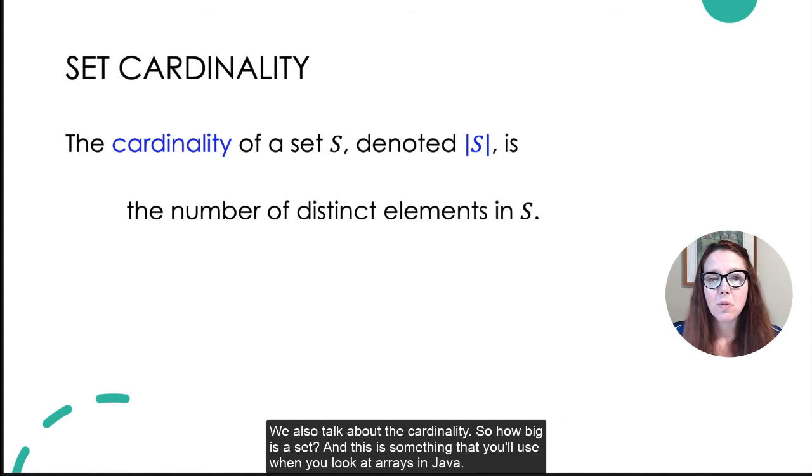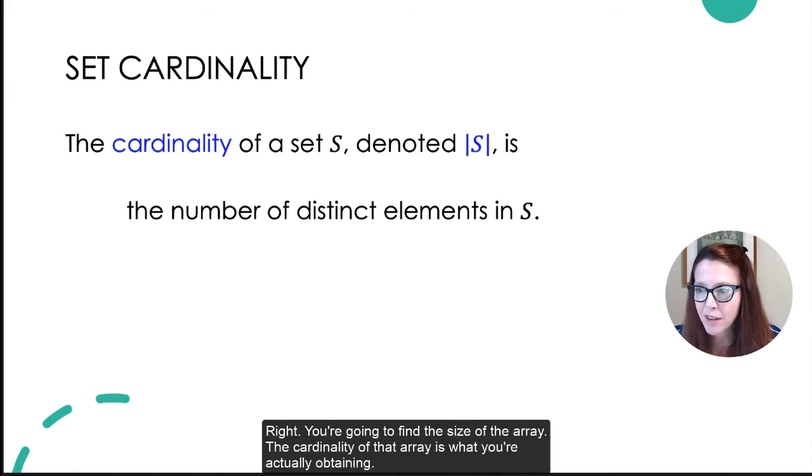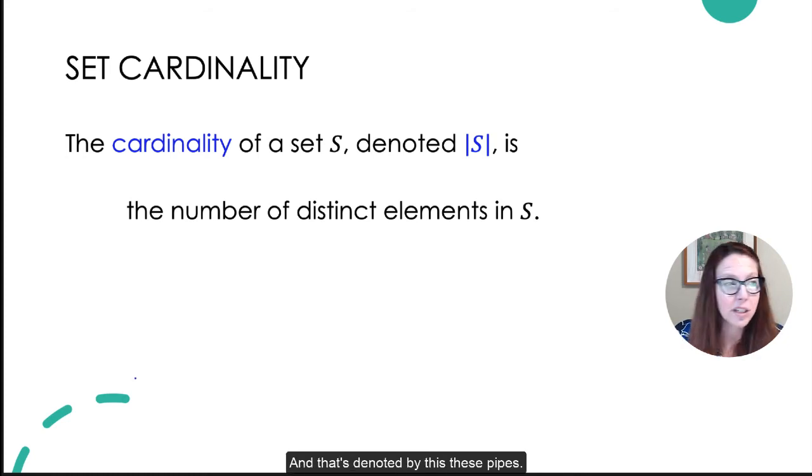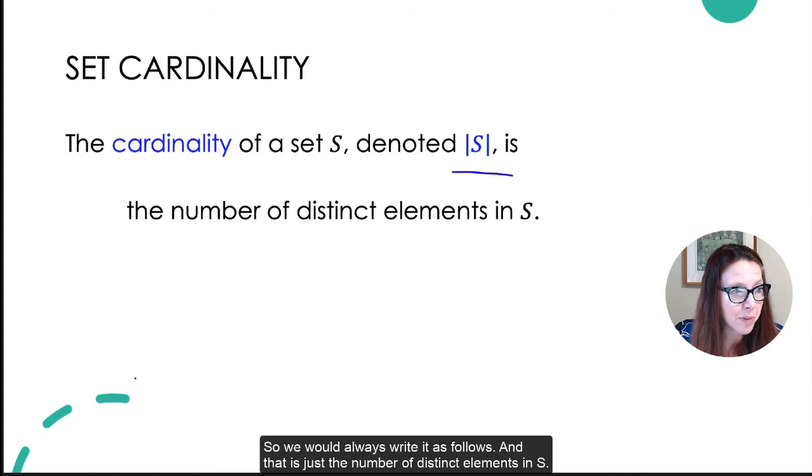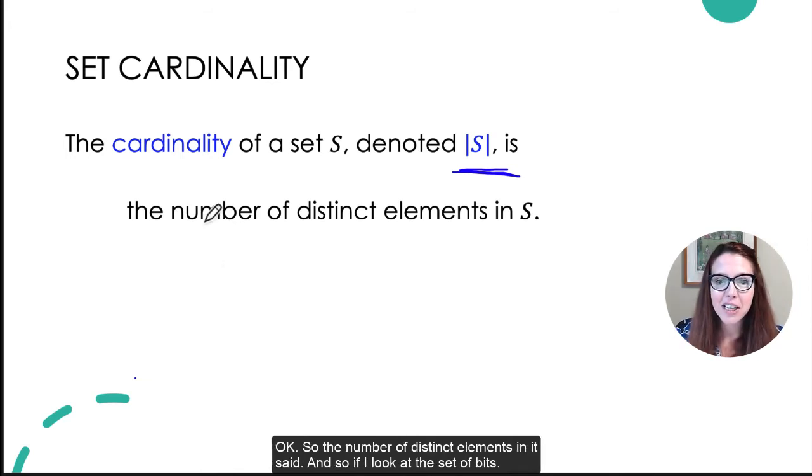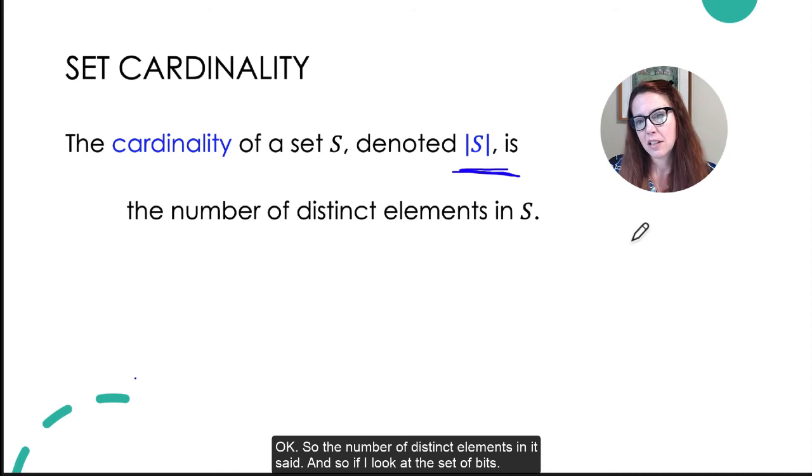Okay, we also talk about the cardinality. So how big is a set? And this is something that you'll use when you look at arrays in Java, right? You're going to find the size of the array. The cardinality of that array is what you're actually obtaining. And that's denoted by these pipes. So we would always write it as follows, and that is just the number of distinct elements in S. Okay, so the number of distinct elements in a set.